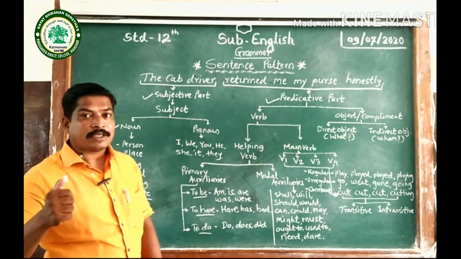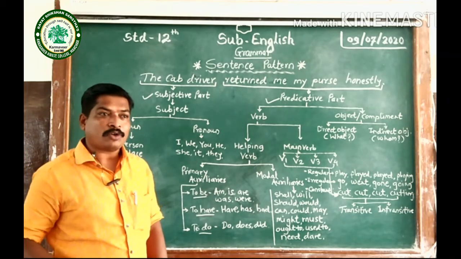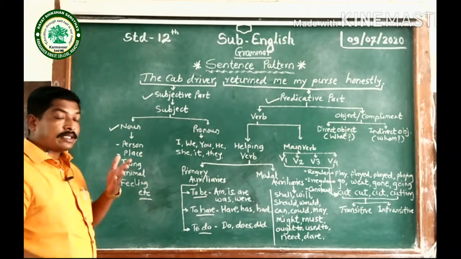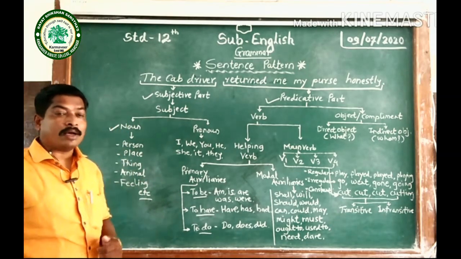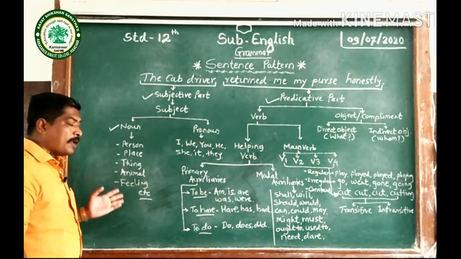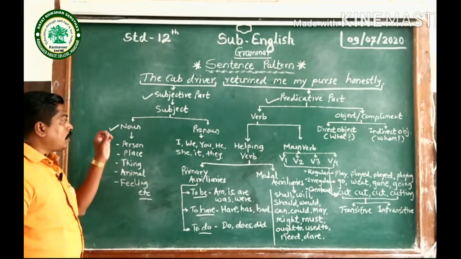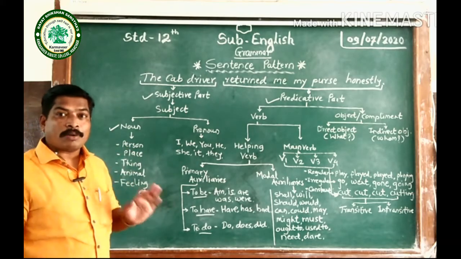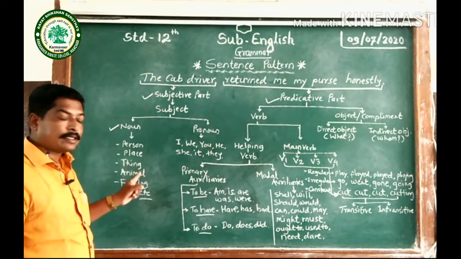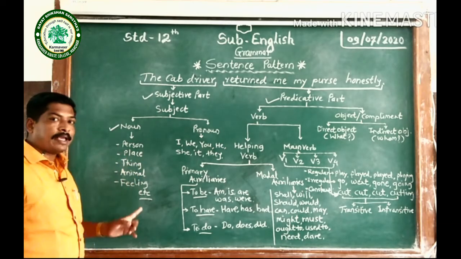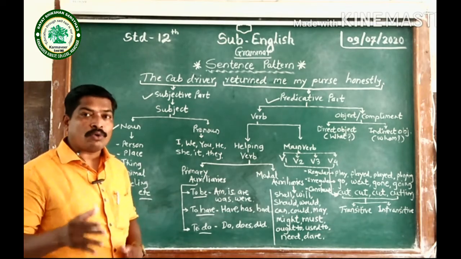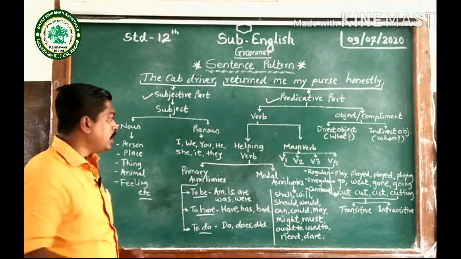In parts of speech, the first was noun, and we have seen that a noun is a naming word given to a person, place, thing, animal, feeling, etc. So we can use a noun as the subject of the sentence.